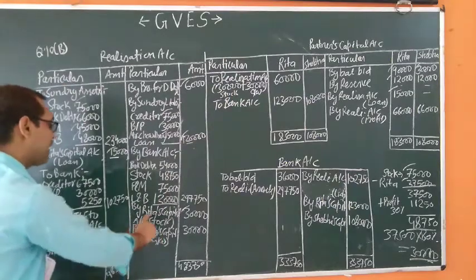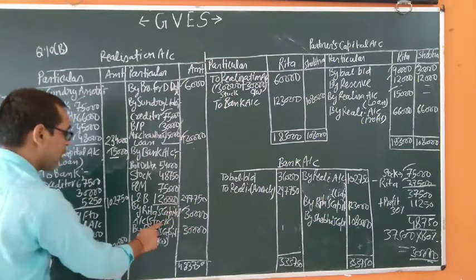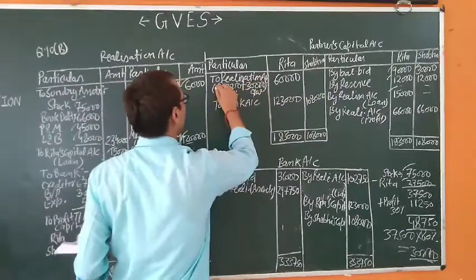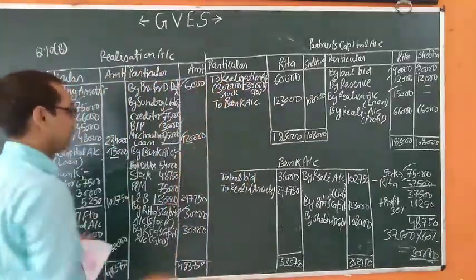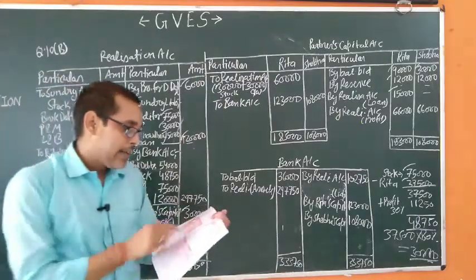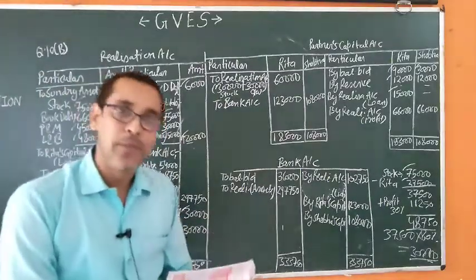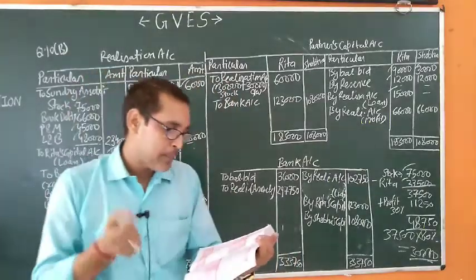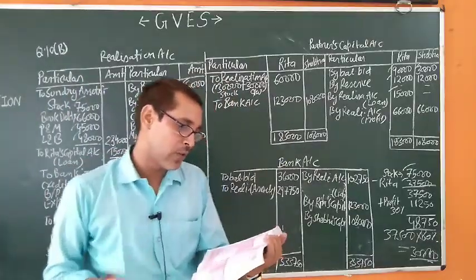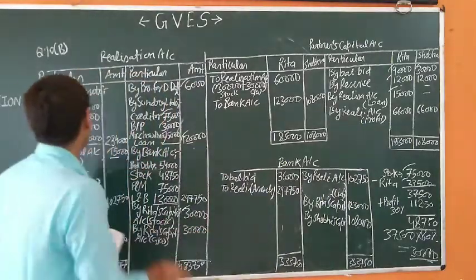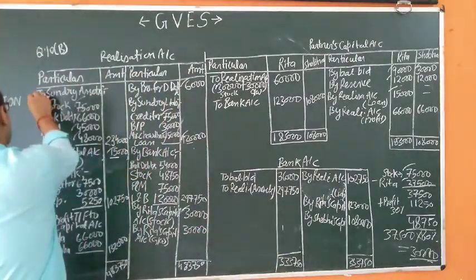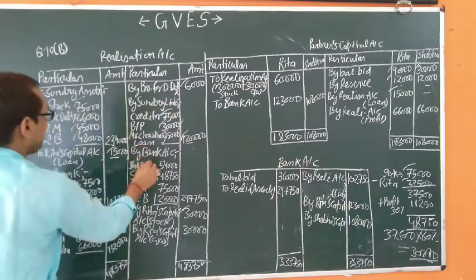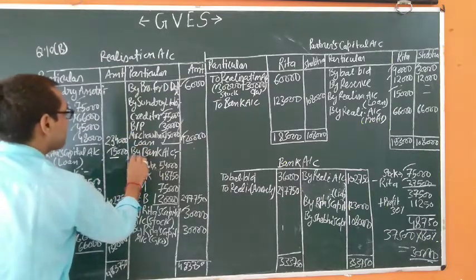By Rita's capital 30,000 for the stock, and to realization 30,000 for the stock. Next point, book debts realized 54,000, and the balance of stock was sold off at a profit of 30% on cost. So after transferring all the assets, we sold the assets, written as by bank account.